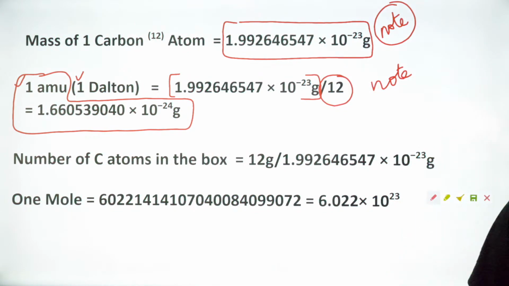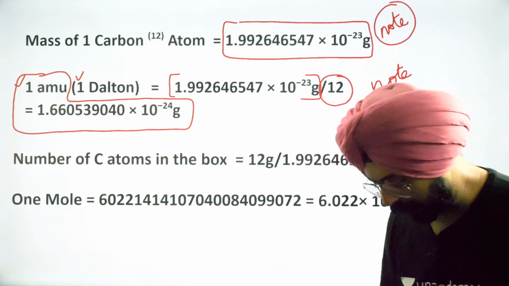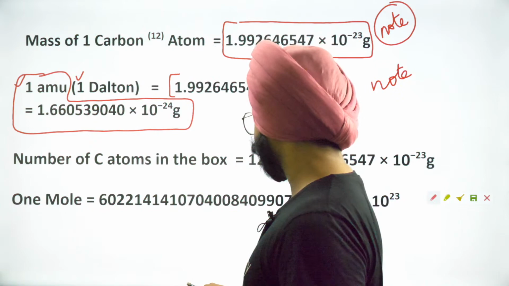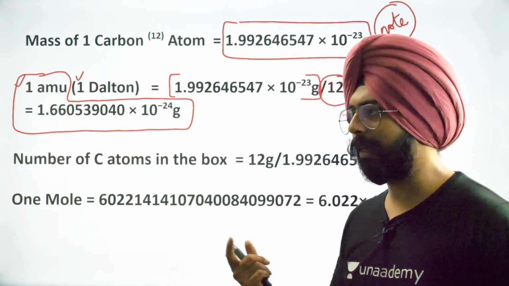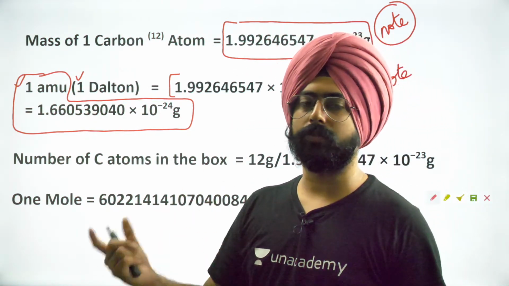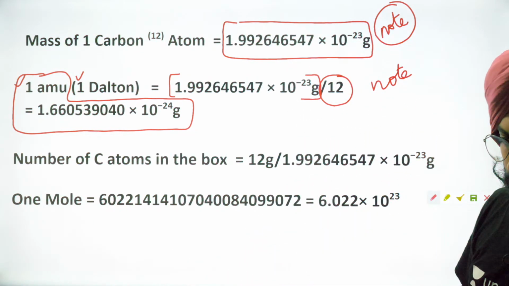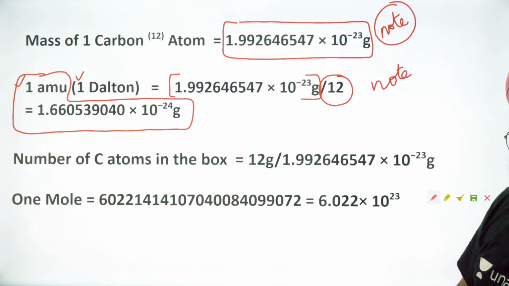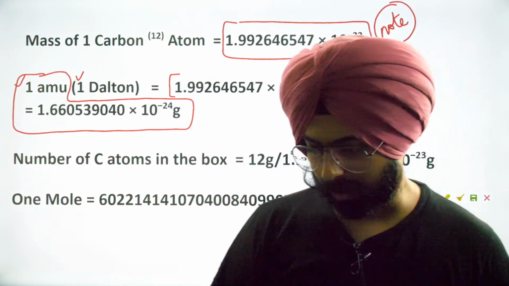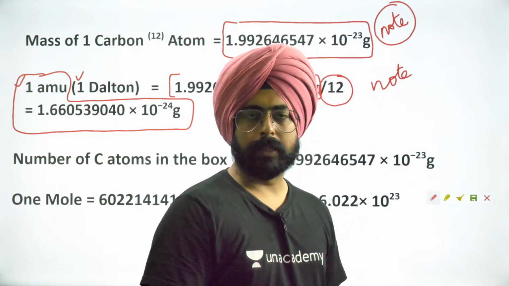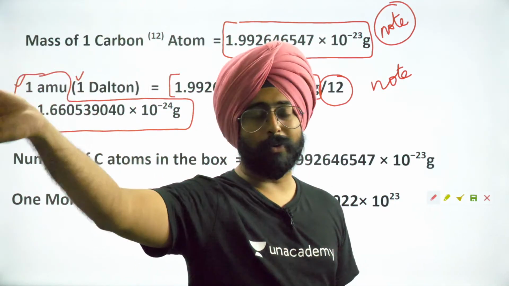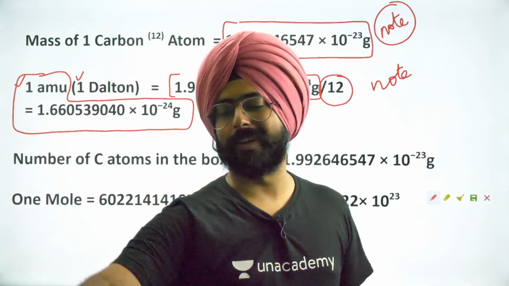Santvana, try to cover the entire chapter if you can. Otherwise, not a lot of ideas are directly related. You should know how to write the electronic configuration and the shapes of orbitals. That's what's important. Mani is asking how many questions come from mole concept? Directly, very few. Indirectly, almost all of physical chemistry is related to this chapter.